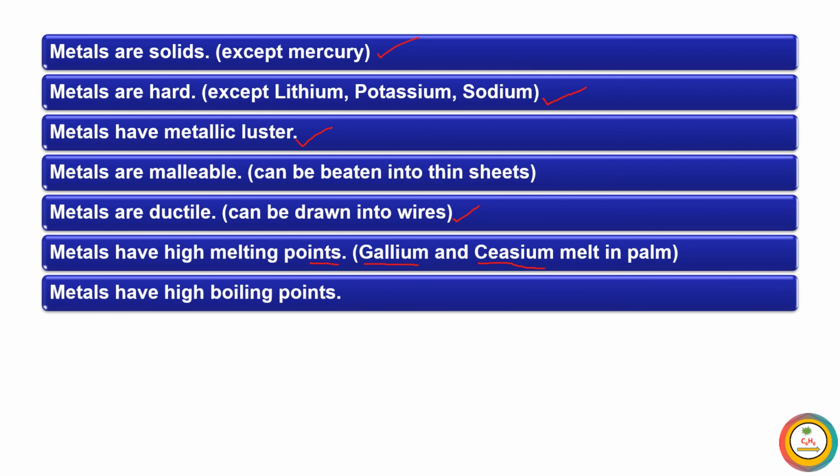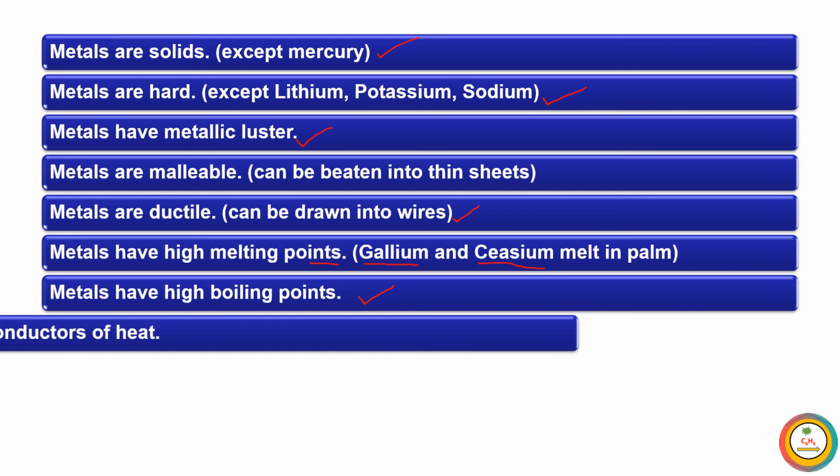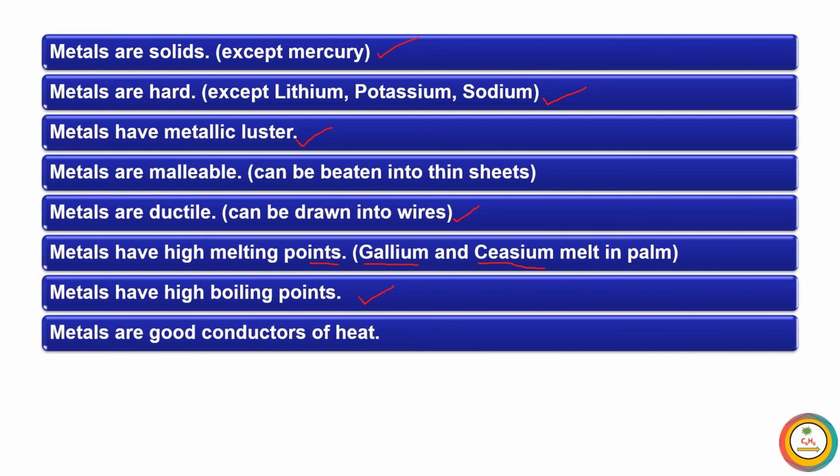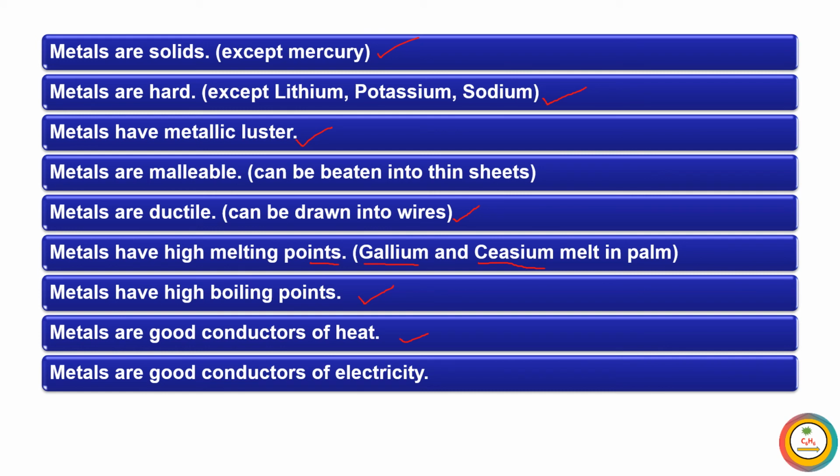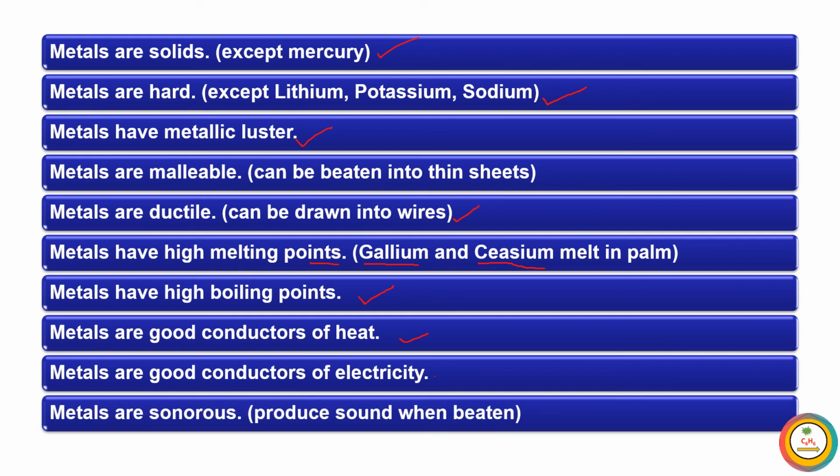Metals also have high boiling points. Metals are good conductors of heat and electricity. Metals are sonorous, producing sound when beaten. So these are some physical properties of metals.